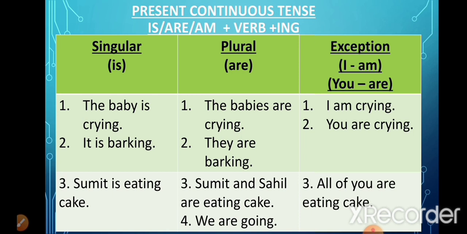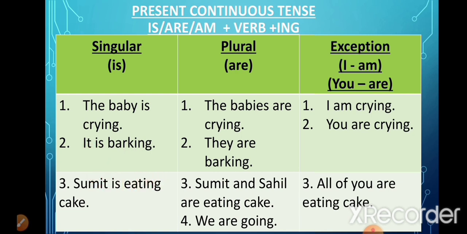And because it is a continuous tense, we add ing to the verb. For example, in the first sentence, the baby is crying. The baby is singular, so that is why we have used is with it. And we have added ing to the verb cry, so it becomes crying. Now, it is barking. The subject it here again is singular. That is why we have used is.